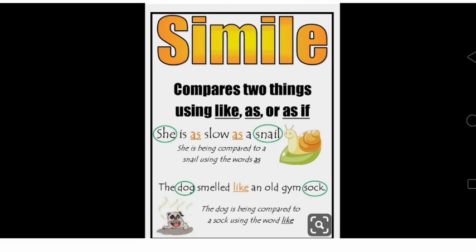So let's use simile in poem. My mom is like a cloud, comfortable and strong. I am like a raindrop, she keeps safe and sound. Now in this poem, mom is being compared to a cloud. And who is I? I represents the poet. So I, the poet, is being compared to a raindrop. I hope you all have understood simile. So let's move to the next figure of speech, metaphor.